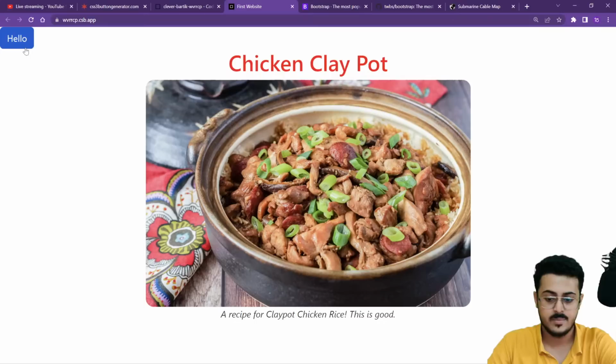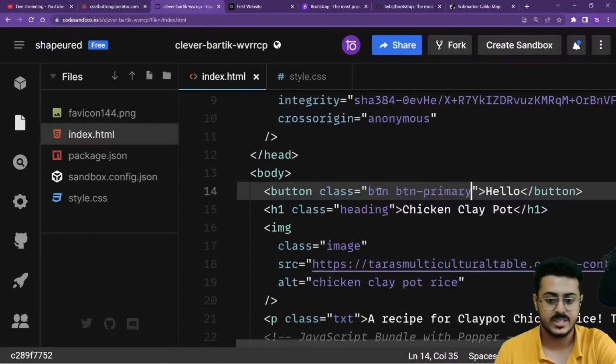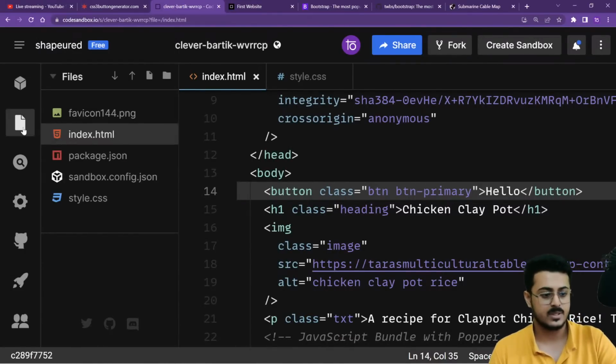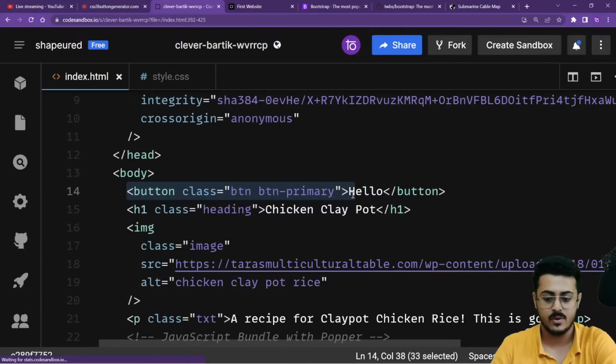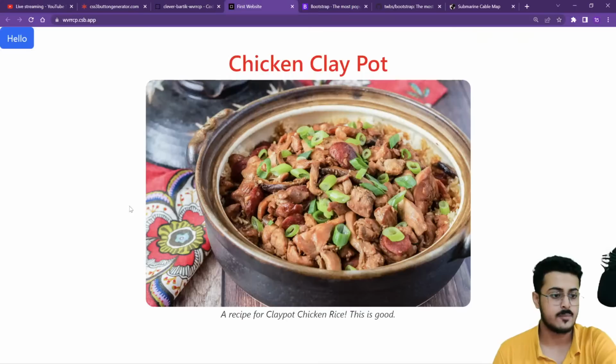As you're able to see, I'm putting btn primary, hyphen primary, right over here inside the code, as the class for our button. Then we go back to our website, and as you're able to see, it's a blue button right over here.